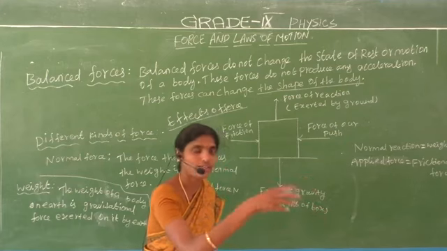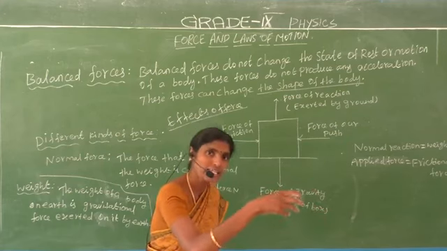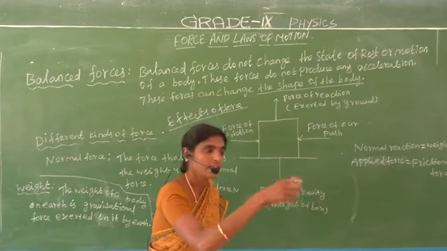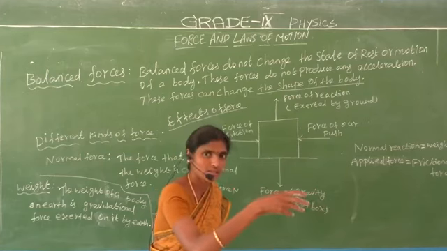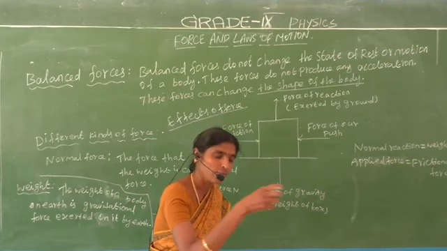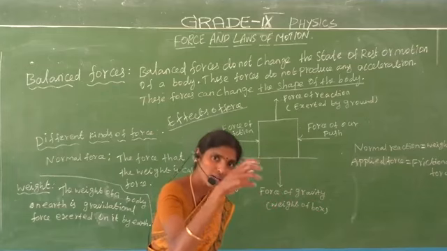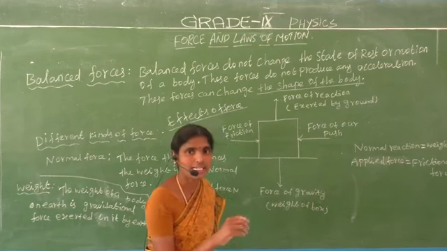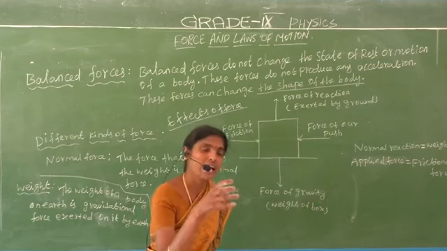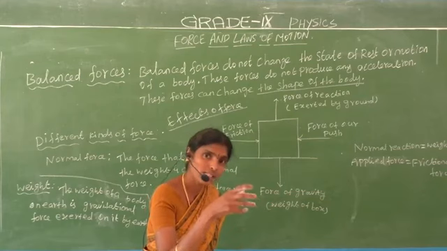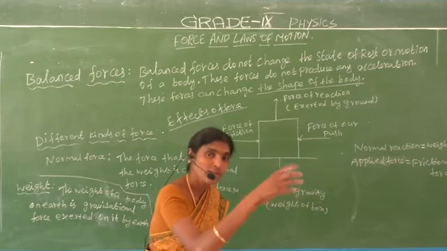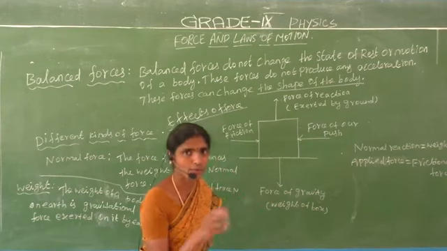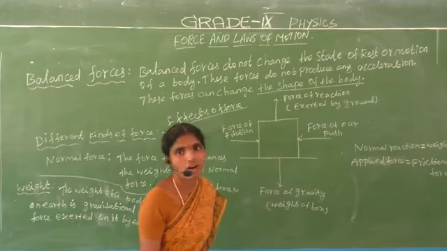We apply a force on a moving object to stop it. A force can stop a moving object.